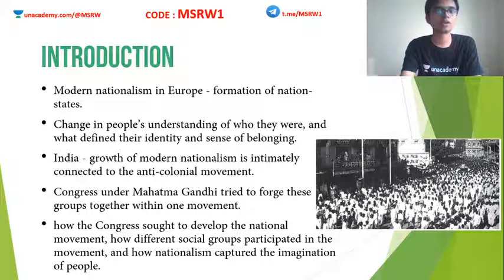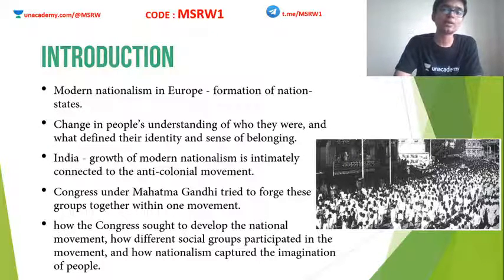Similarly, Raja Ram Mohan Roy was a person who got inspired by the French ideals of liberty, equality, etc. So there have been repercussions all over the world. India also started developing these trends of nationalism. Clear? So this nationalism was eventually used to overthrow imperialism.